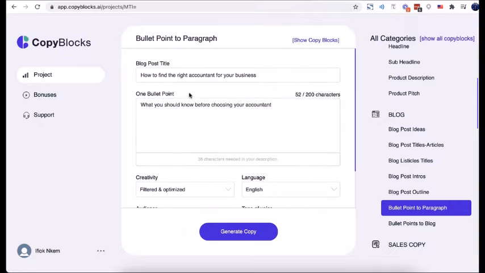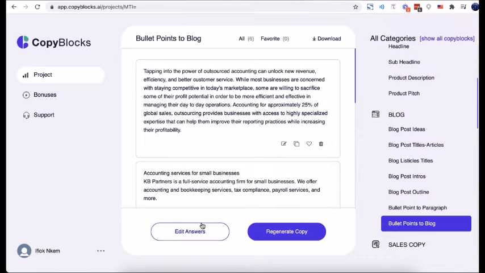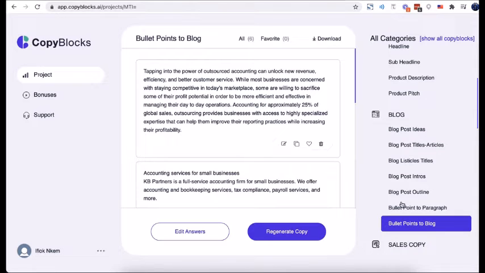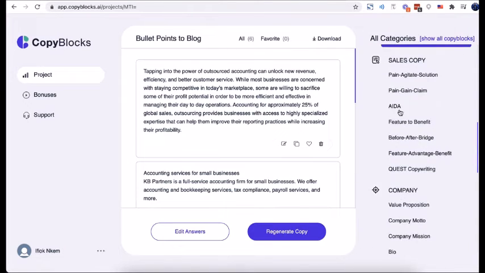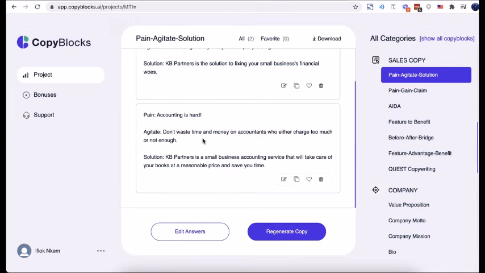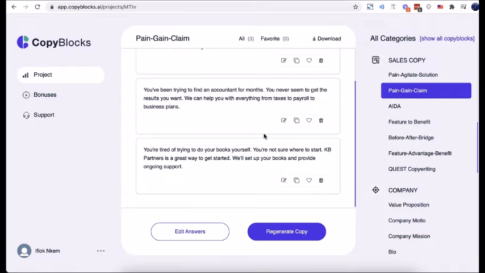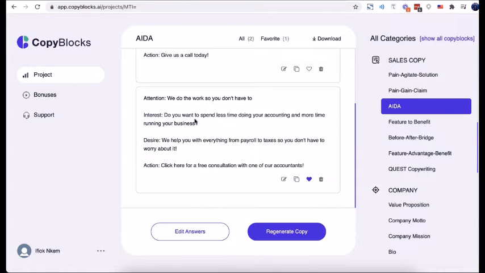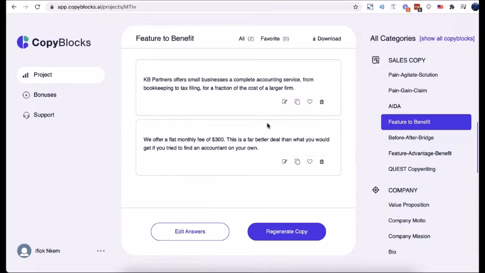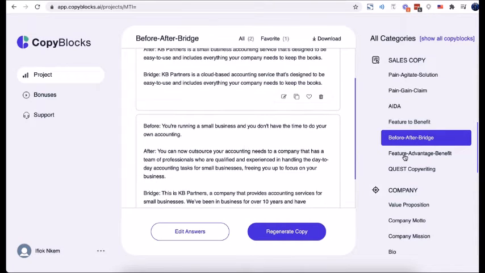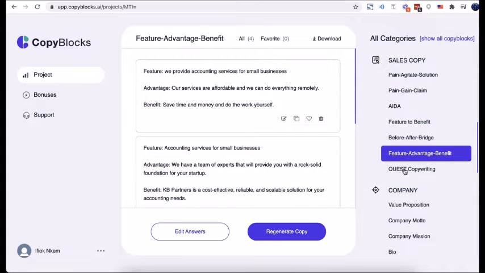turn bullet points to paragraph, turn bullet points to blog, sales copy based on proven copywriting formulas like PAS, which is pain agitation solution, pain gain claim, AIDA, which is attention, interest, desire, and action, feature to benefit, before after bridge, feature advantage benefit, and quest sales copy.